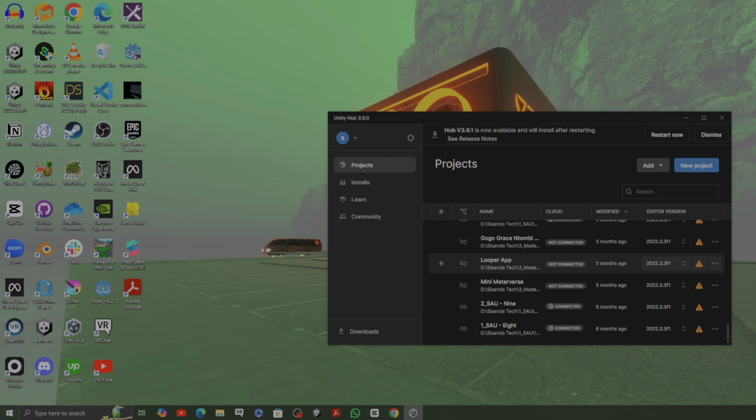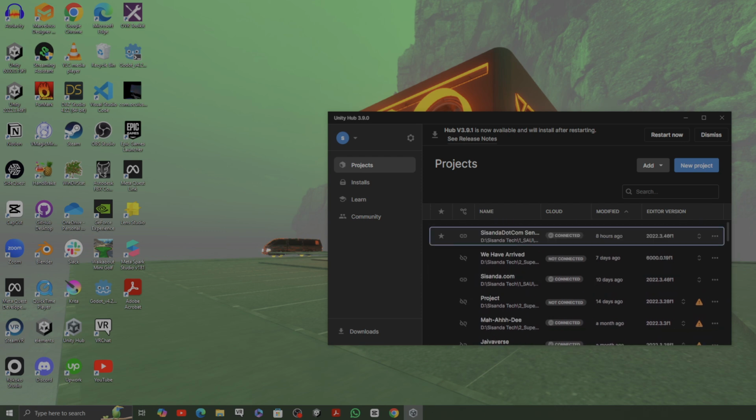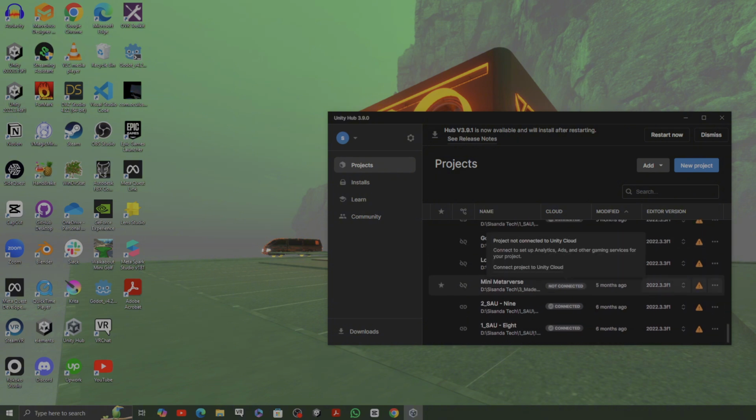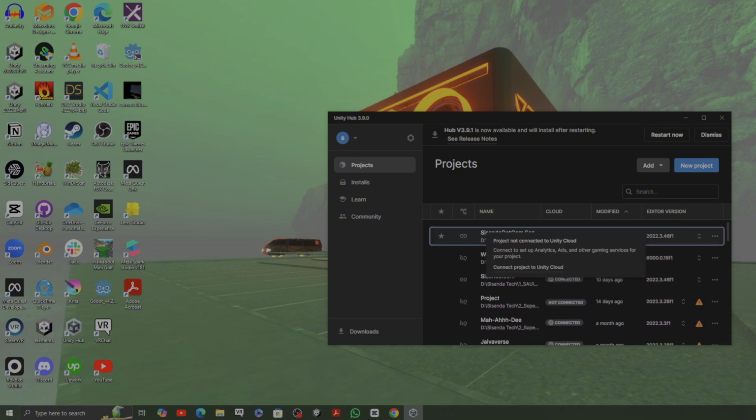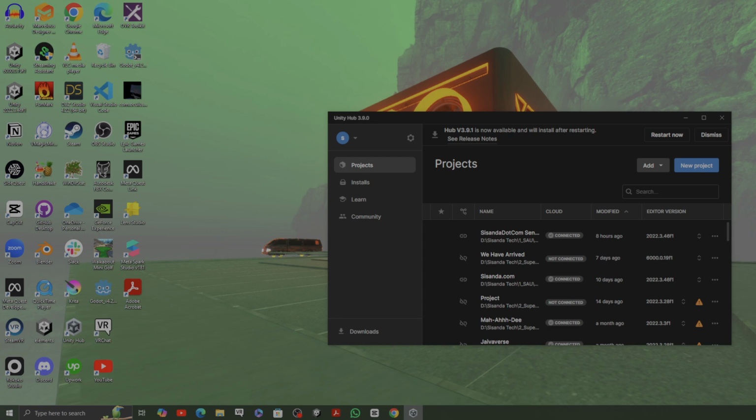For me, I've been super busy, that's why you see a couple of projects here. But if you don't see any projects, don't be discouraged. The whole plan of the workshop is for you to have the project there. You can't be discouraged and say, oh my gosh, I can't do this because I don't have a project. No, my leader.